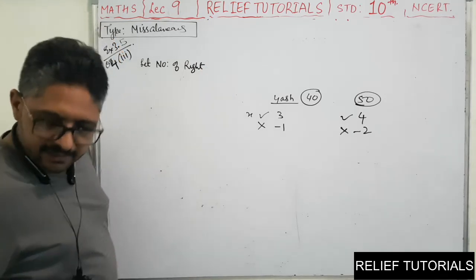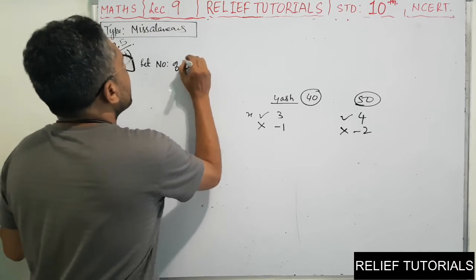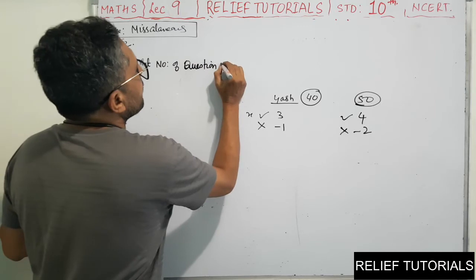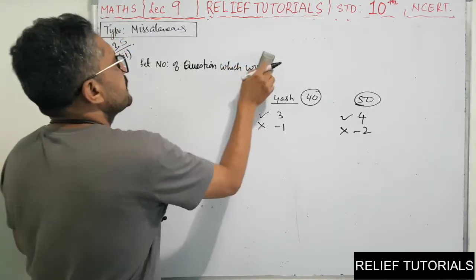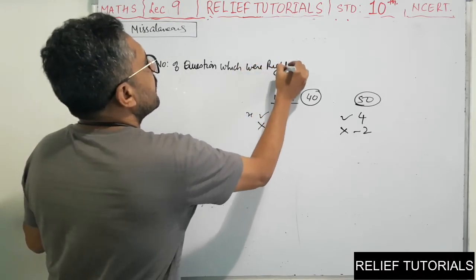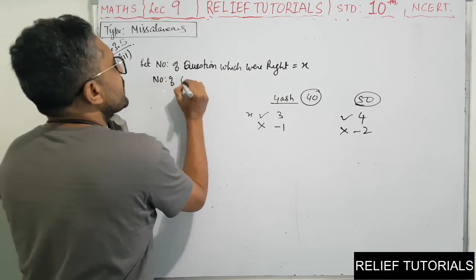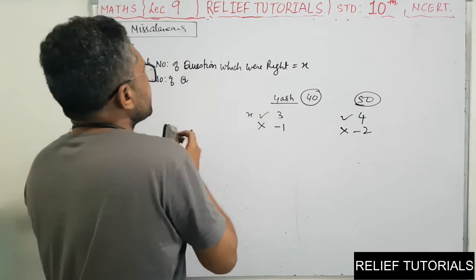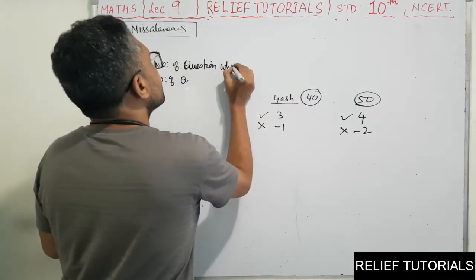So the number of questions which were right, we will write, number of questions which were right is equal to x. The number of questions whose answer was right, we write in that manner.